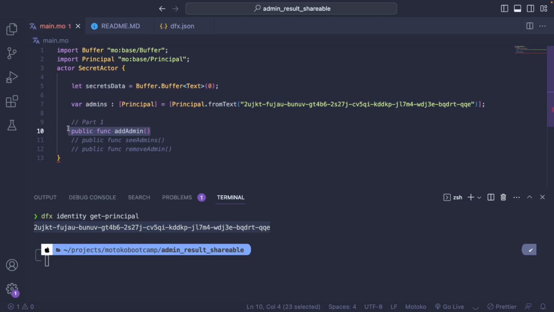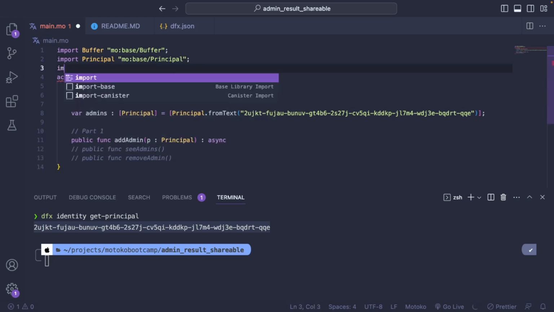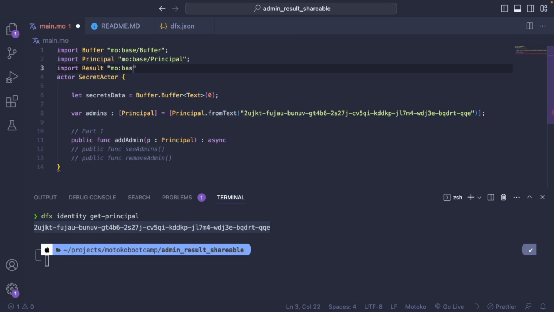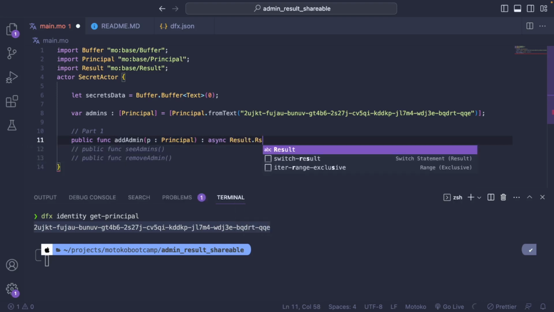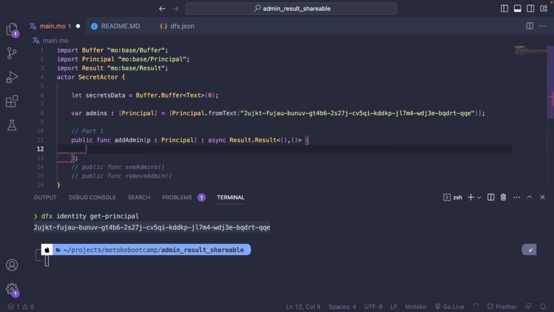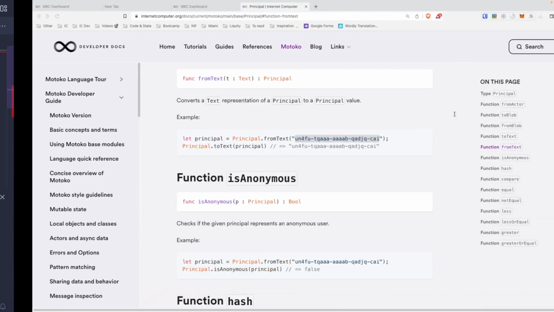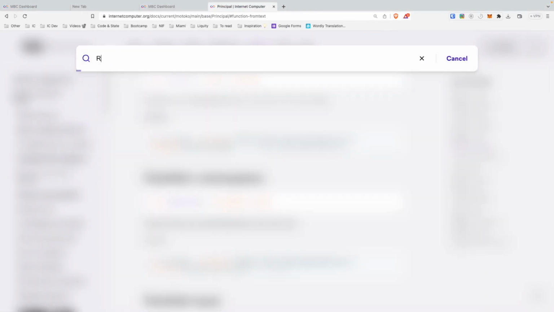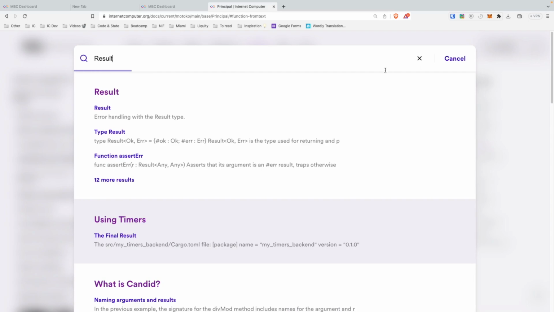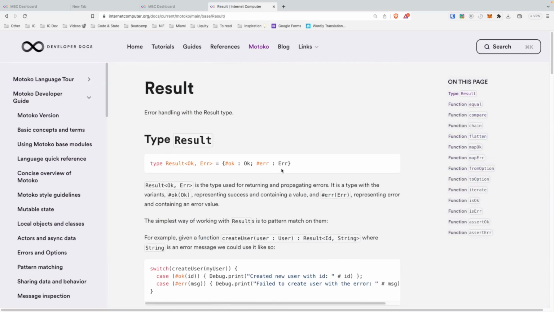Let's go with the public function addAdmin. So we need to get the principal of the admin we want to add. So let's say p. And then this is where we are going to use the result type. So we want to import Result from the base library again. And here we are going to use Result.Result. And this is how we define it. Once again, it's like a buffer. You have to import the type Result from the Result library.